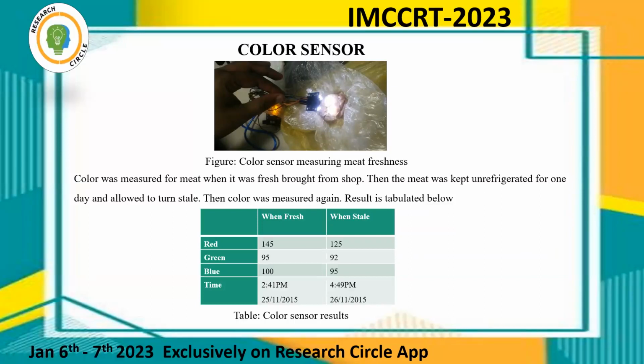Showing the colors red, green, blue, and we are observing the change over time. Red is 145 when fresh, and when the meat color changes, it turns stale. Green is 95, and when it is stale, its value is 92. For blue, the fresh value is 100 and the stale value is 95.